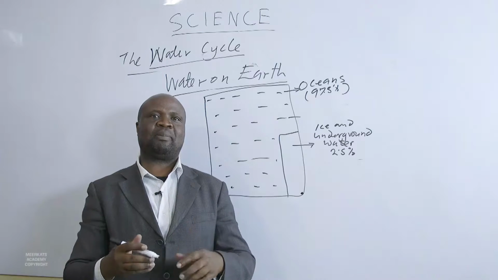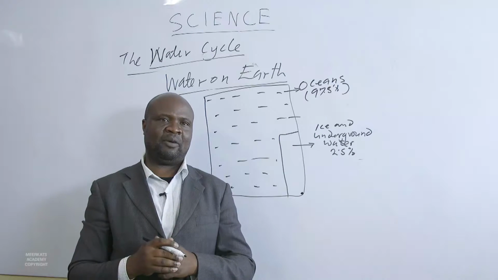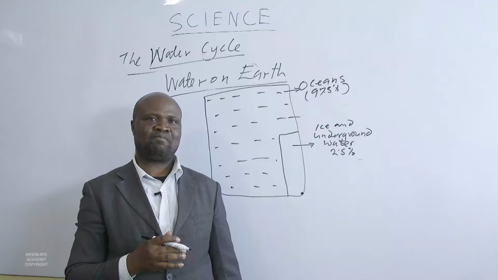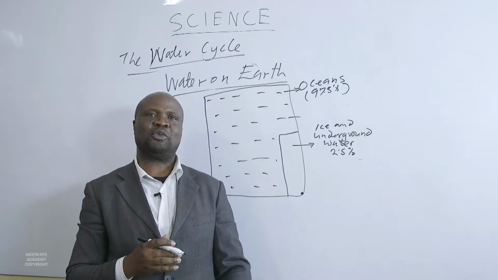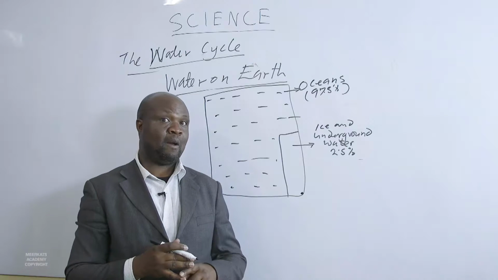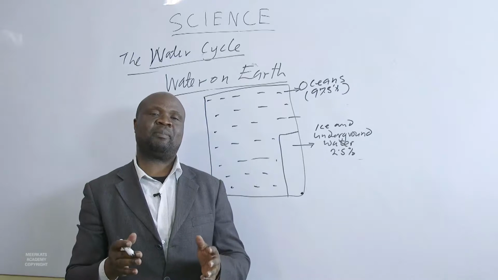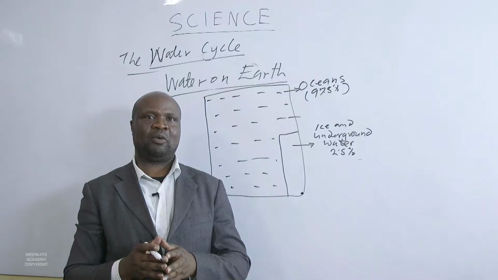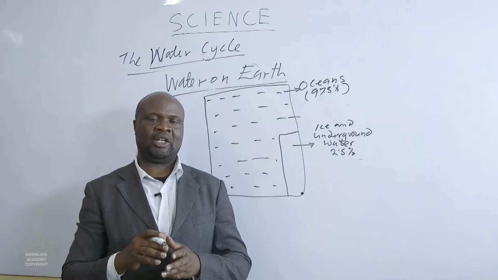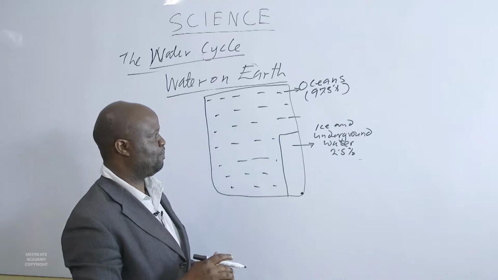Yes, it is fresh water, but it is not available for use. It is either trapped underground, maybe for us to reach it, we need to penetrate through impervious rocks, or this water is fresh, but it is trapped on the hilltops, on the peaks of mountains, in the form of ice or glaciers.